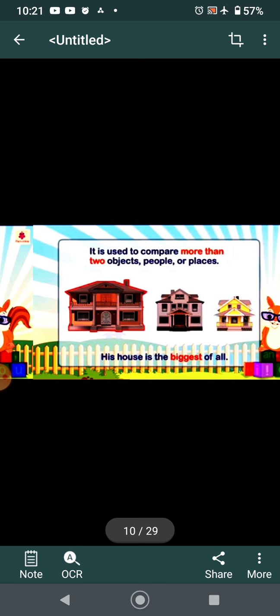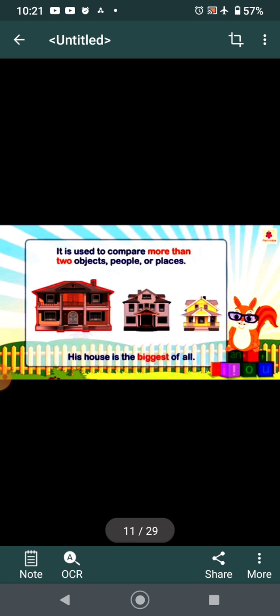If we are standing 10 people, I am the tallest or I am the shortest. My hair is the longest of all. So it is the superlative degree. Positive degree, no comparison. Comparative degree, comparison between two. And superlative, comparison among all or more than two objects, people, or places.